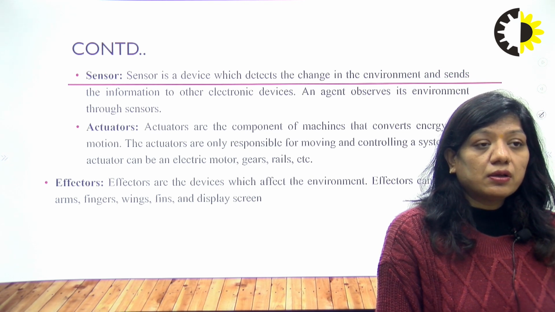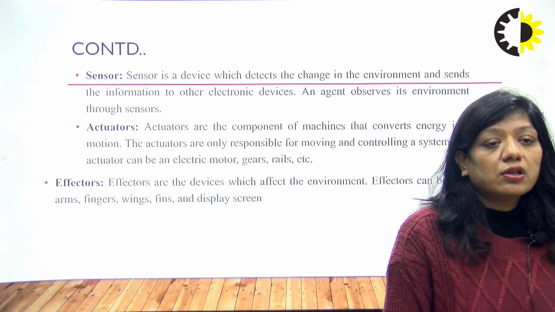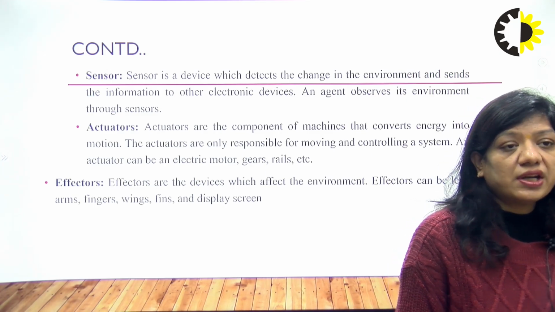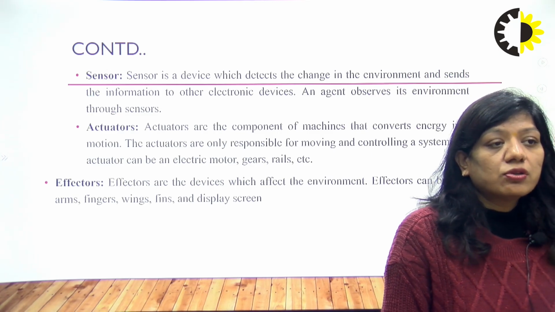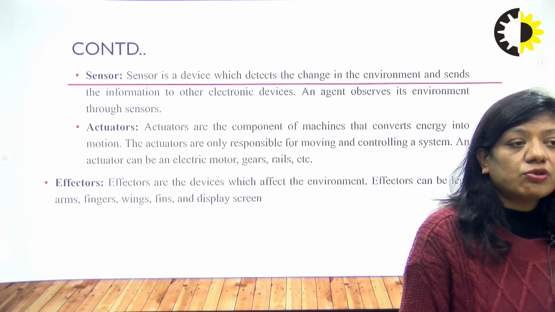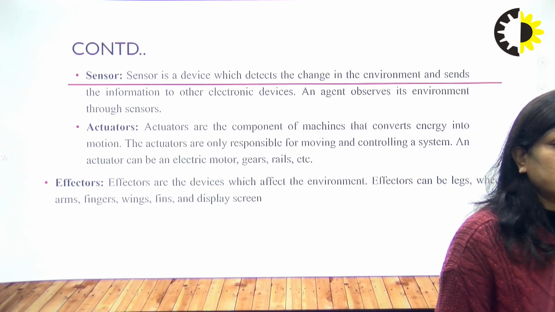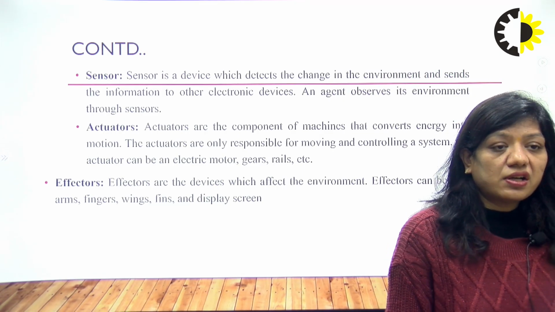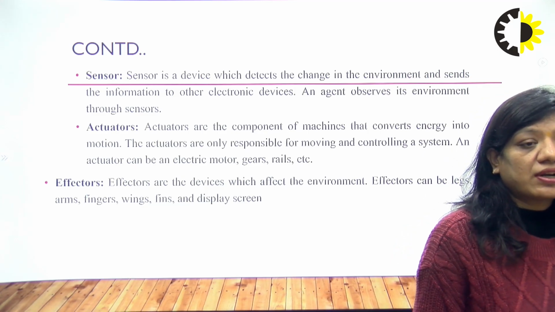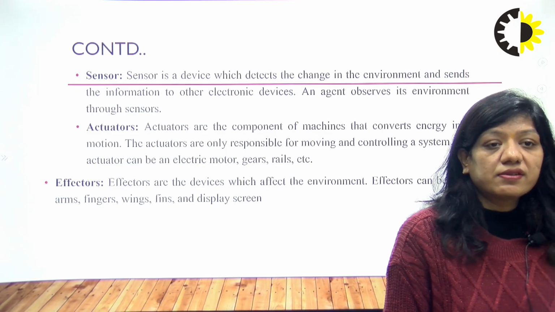An agent observes its environment through sensors. Actuators are the components of a machine that convert energy into motion. They are only responsible for moving and controlling a system. An actuator can be an electric motor, gears, rails, etc. Effectors are the devices which affect the environment. Effectors can be legs, arms, fingers, wings, fins, and a display screen.